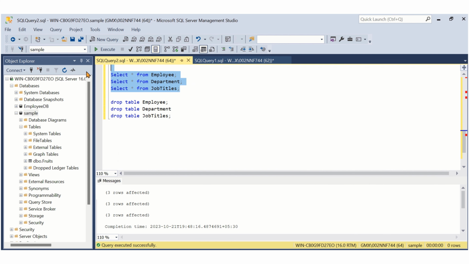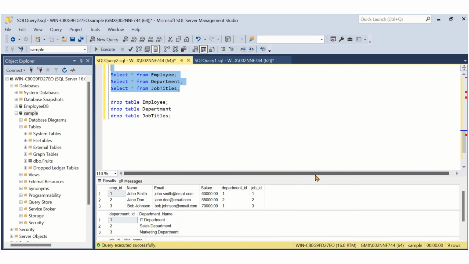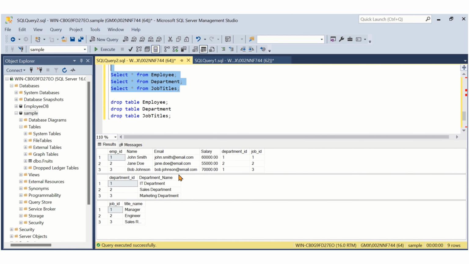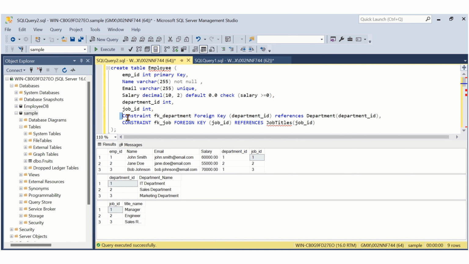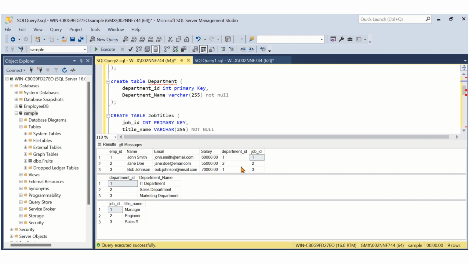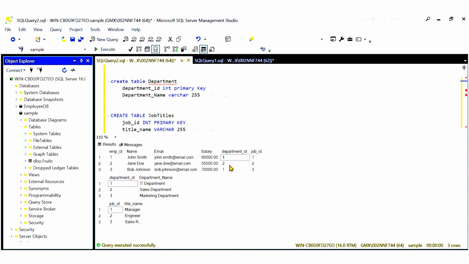Let me execute all the select statements now. The first table is employee, and department ID and job ID are foreign keys. You can see that we have added the foreign key references here for department ID and job ID. And if you observe here, we have department ID two times. Yes, to answer that question, we can have multiple foreign keys in one table, and the values can be duplicate.